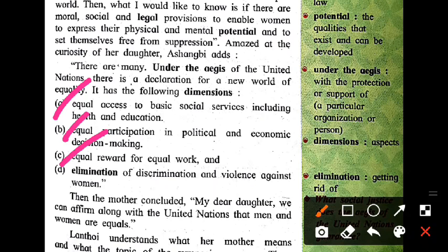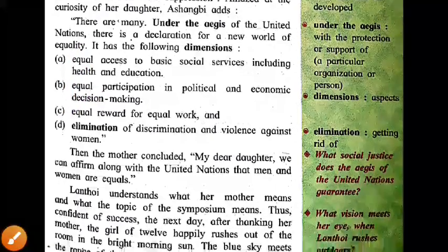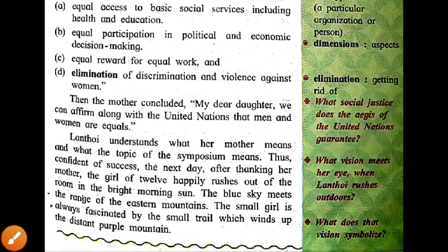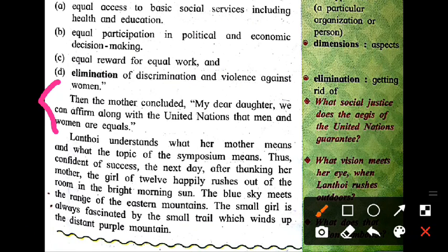Then the elimination of discrimination and violence against women. Okay, elimination means what? Getting rid of. It is the right of each and every woman to pick herself out from that particular bad condition or the worst condition. Okay, so this is all about the situation which is told by this UN to all the people to follow. Now what is the next paragraph? Then the mother concluded, "My dear daughter, we can affirm along with the United Nations that men and women are equal. You have to follow all of these rules and maintain the equality between man and woman."